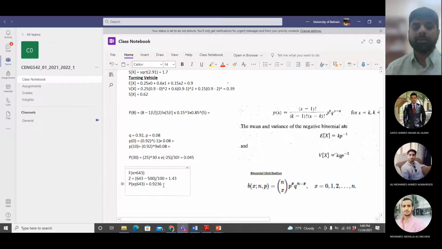Now what is the probability to have it more than 643? The complement of that, 1 minus 0.9236. You had the probability of less than or equal to, you do 1 minus that, you will get the probability of more than.